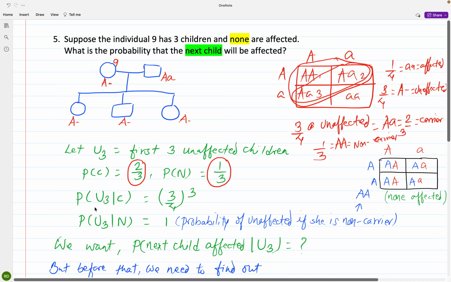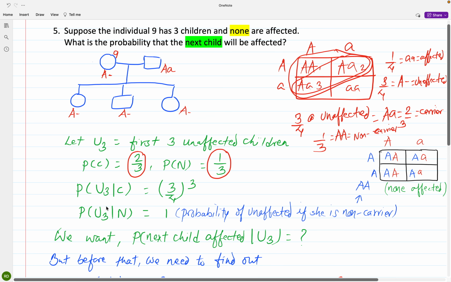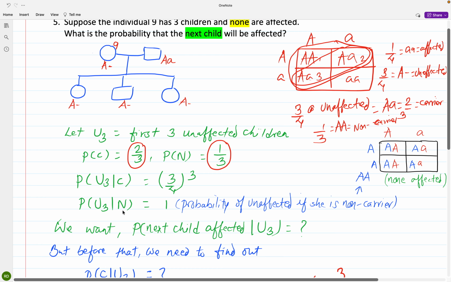So now, what is the probability of having 3 unaffected children given number 9 is a carrier? That comes to 3/4. That comes from this Punnett square. Whenever both parents are carriers, the probability of them producing an unaffected kid is 3/4. And if 3 children are unaffected, that means 3/4 to the power 3. What if number 9 is a non-carrier?